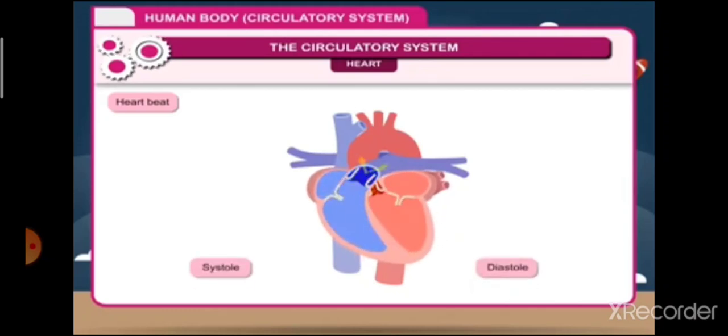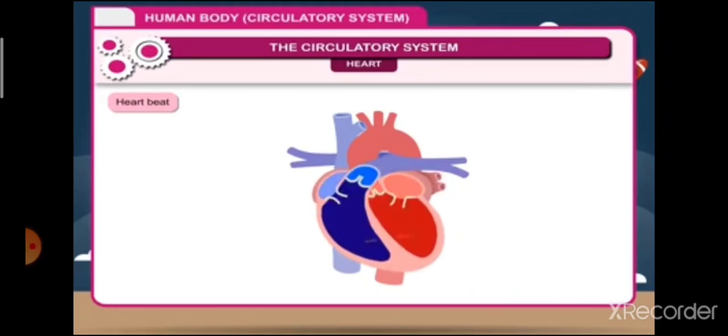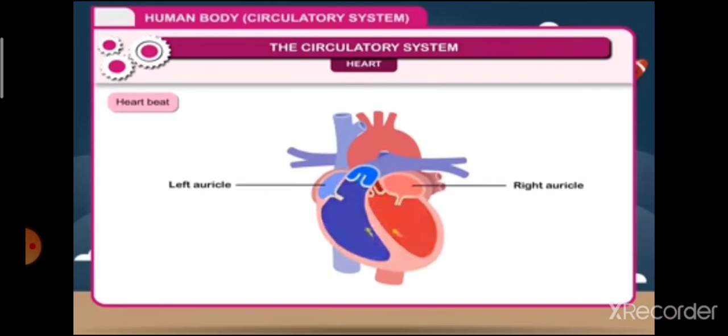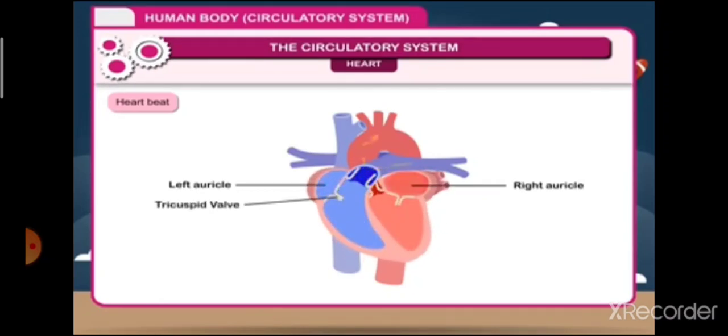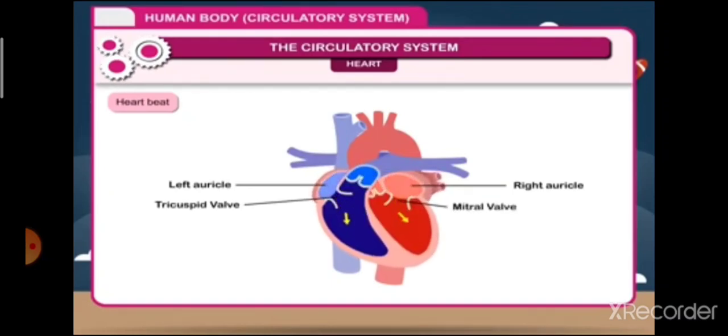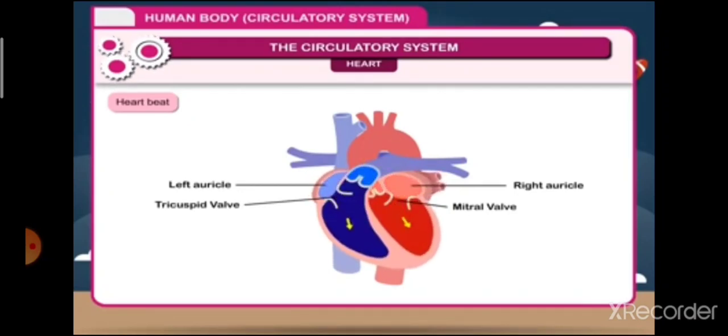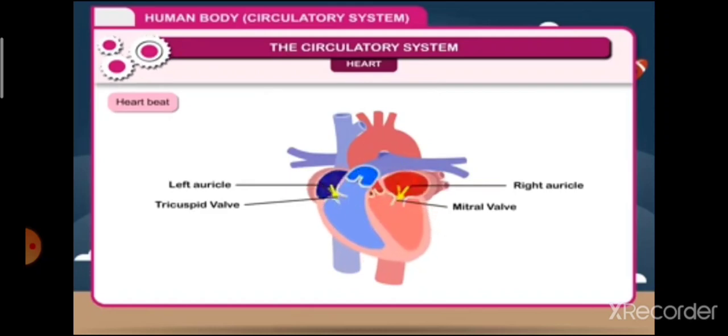Heartbeat. There are 2 stages in each heartbeat, the systole and the diastole. In diastole, the heart muscle relaxes and blood is returned into the 2 auricles. Rising pressure in each auricle opens the tricuspid and mitral valves and blood flows into the ventricles. Each auricle contracts, filling the ventricles.